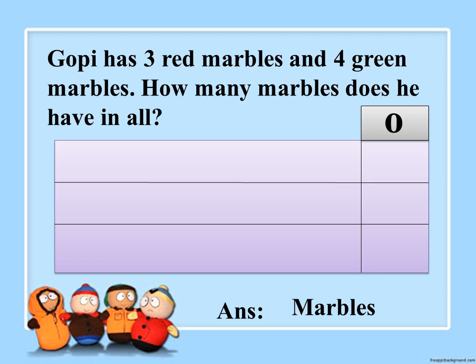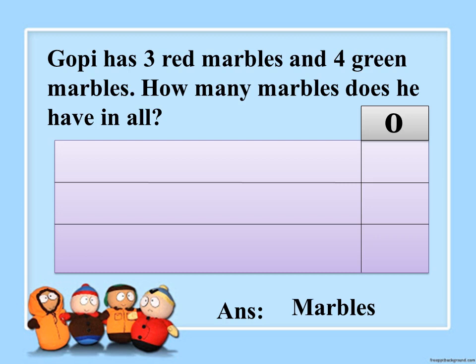In red color marbles, he has 3 marbles. In green, he has 4 marbles. Now we are going to find how many marbles he has totally. How many marbles does he have in both colors? Okay. Now what we have to do? We have to add and find out.